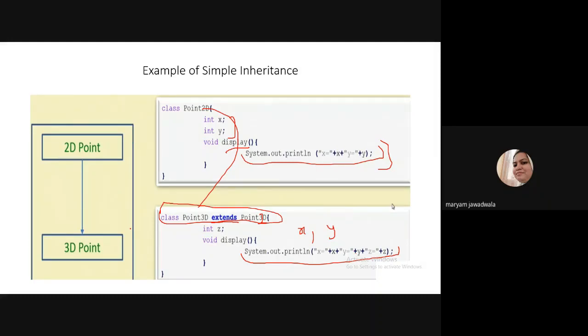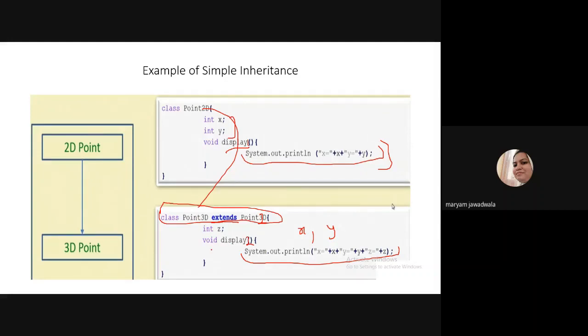And suppose instead of writing display in point 2D, I write display1. Suppose I change the name of the function to display1. And in the subclass, I write display2. So what happened? Point 3D is a subclass which accesses all the data members and methods defined in point 2D, meaning two data members x and y, and display1 is also visible to the point 3D class.